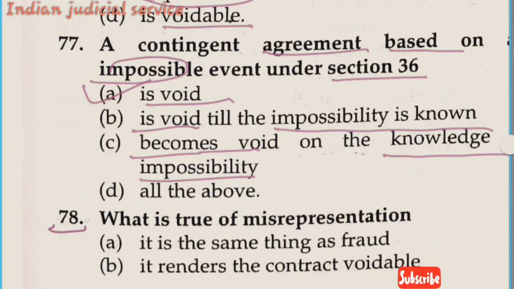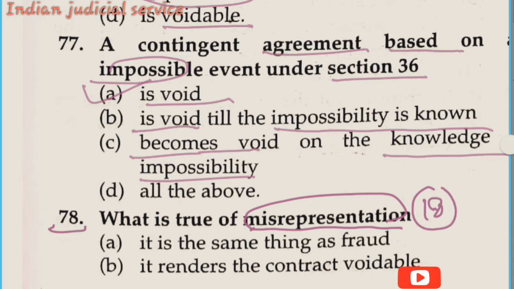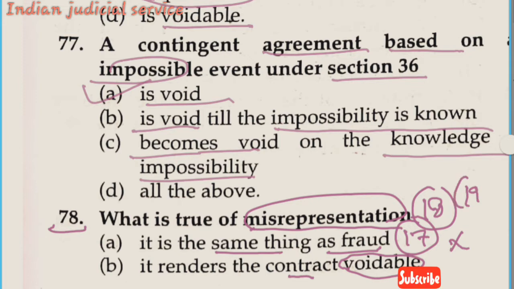Now question number 78. What is true of misrepresentation? First of all, the important thing is that misrepresentation is defined in section 18 of the Contract Act. Option A, it is the same thing as fraud. It is clear here that misrepresentation is different from fraud, because fraud is defined in section 17. So this statement is wrong. Option B, it renders the contract voidable. According to section 19, dealing with consent caused by coercion, fraud and misrepresentation, such an agreement is a voidable agreement. So misrepresentation renders the contract voidable, and this is a correct statement.